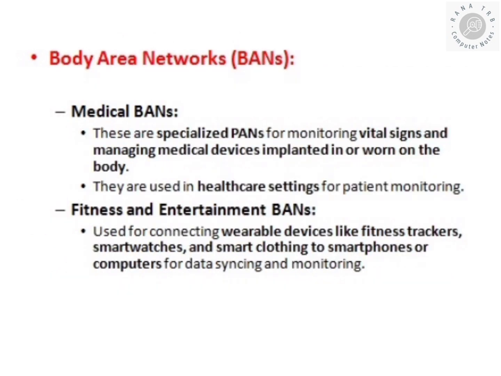Next we have another small type of network, that is BAN, the body area network. It is of two types: one is the medical band and the other is the fitness or entertainment band. The medical band is specifically used for monitoring vital signs and managing medical devices implanted in or worn on the body, and it is used in healthcare settings. For fitness, we use smartwatches, which are the best example. It is used for connecting wearable devices like fitness trackers, smartwatches or smart clothing to smartphones or computers.